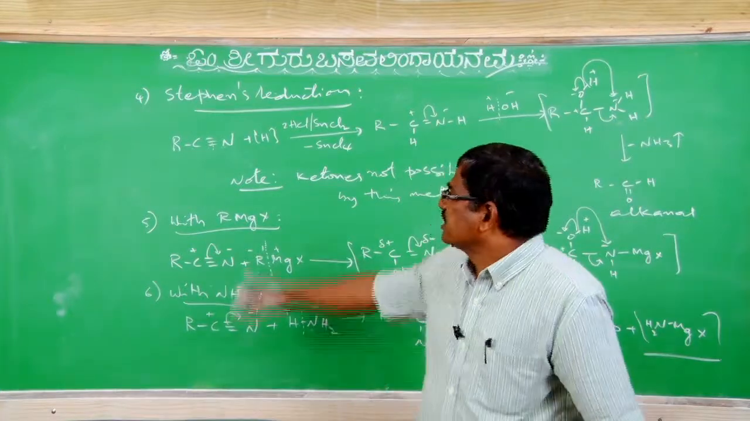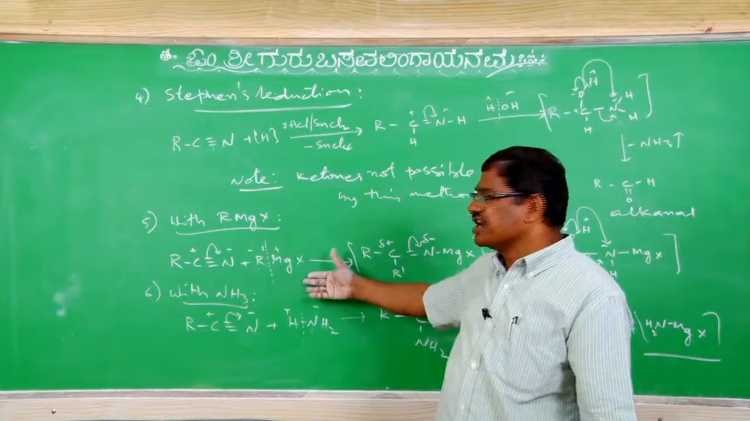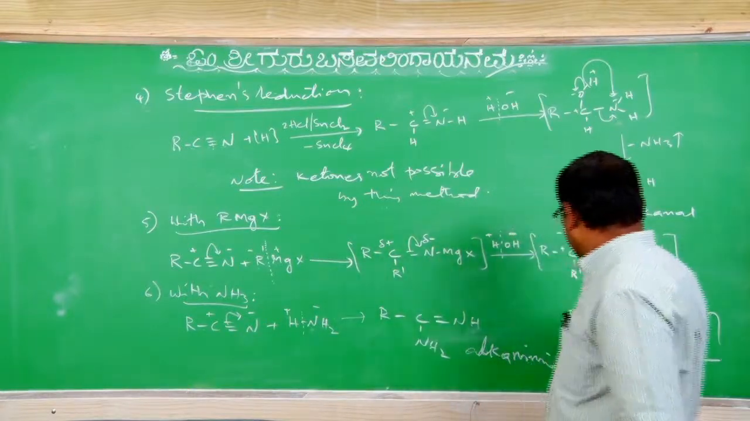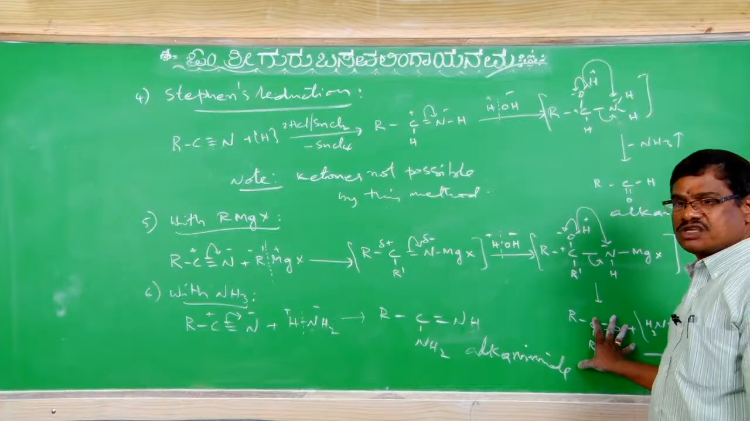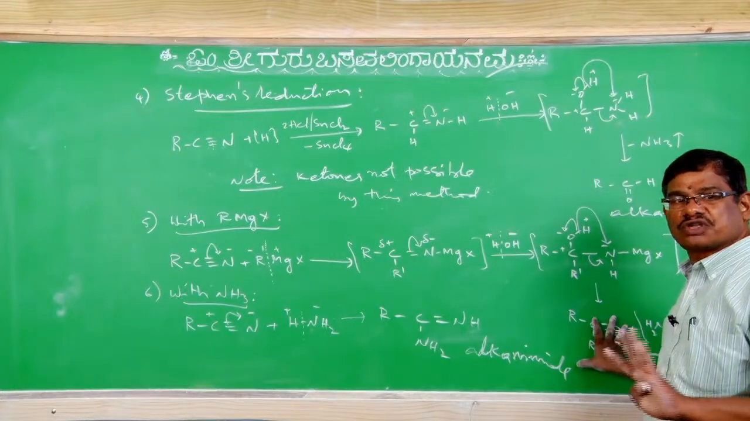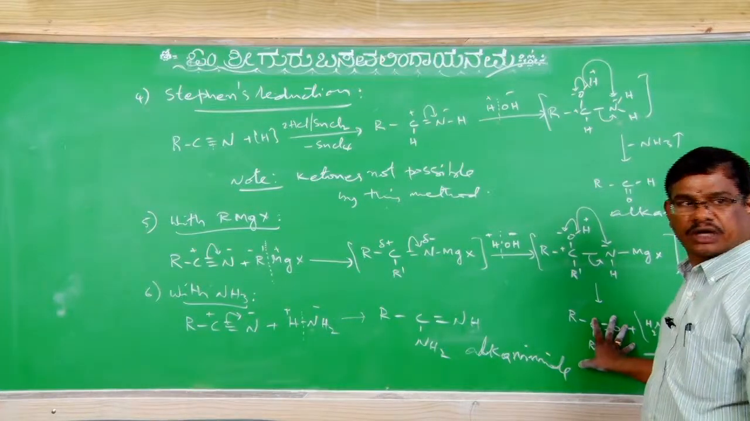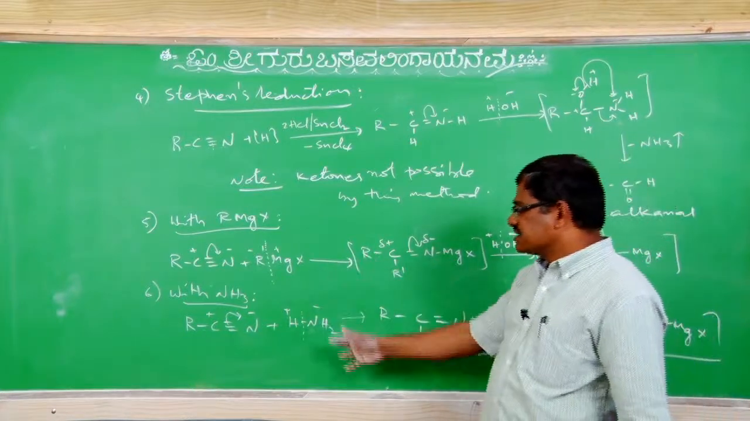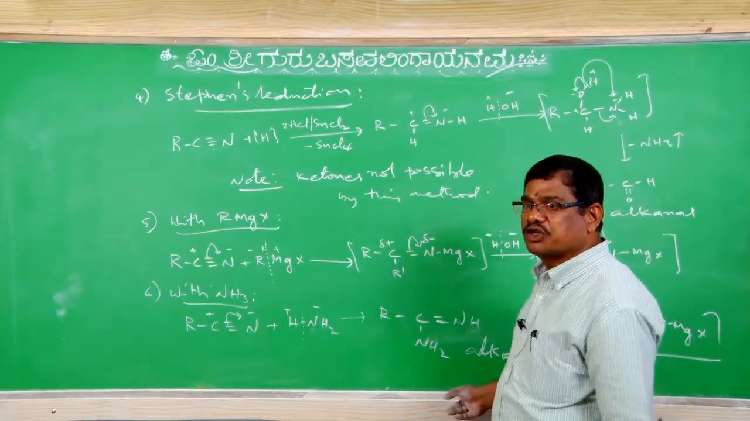Next, with the Grignard reagent: addition, an adduct will form, that upon hydrolysis with water gives ketones, not aldehydes. In Stephen reduction, preparation of ketones is not possible, only aldehyde. This is important; questions have come on that also. And next, ammonia is just added to give the respective alkanimide.